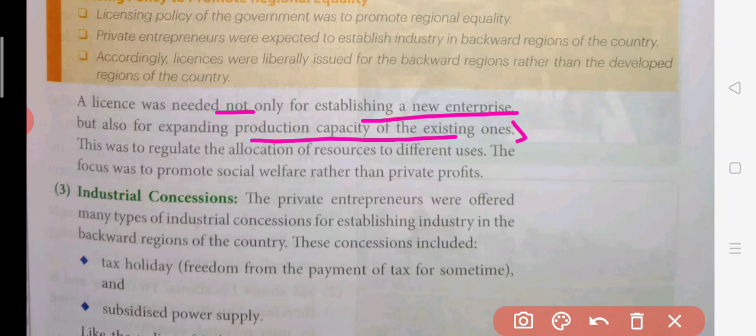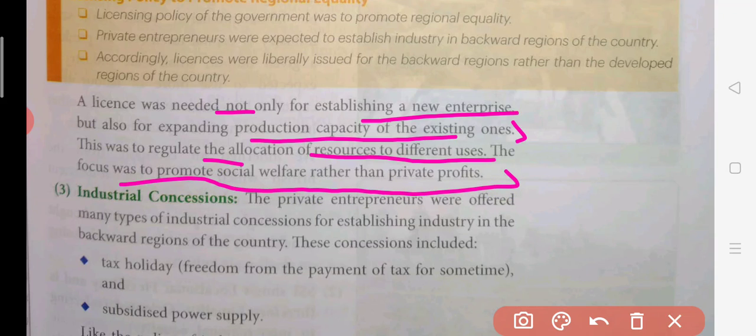Now, if you try to expand your production capacity, for that also you required a license. So this was to regulate the allocation of the resources to different uses. The focus was to promote social welfare rather than private profits. At that time they simply wanted the control to be in the hands of the public sector, not the private sector.